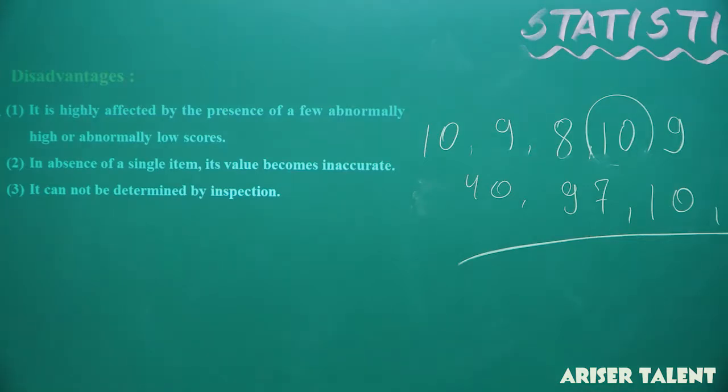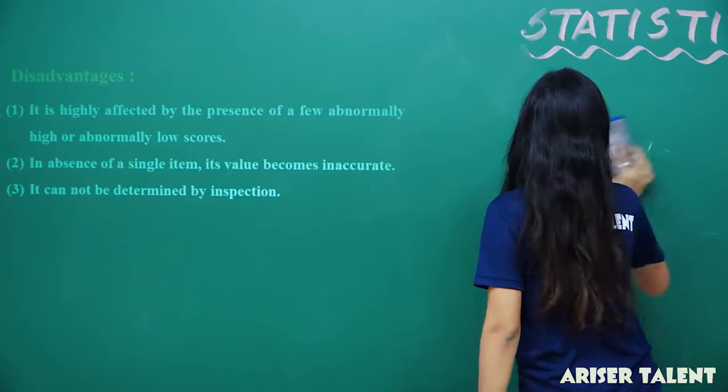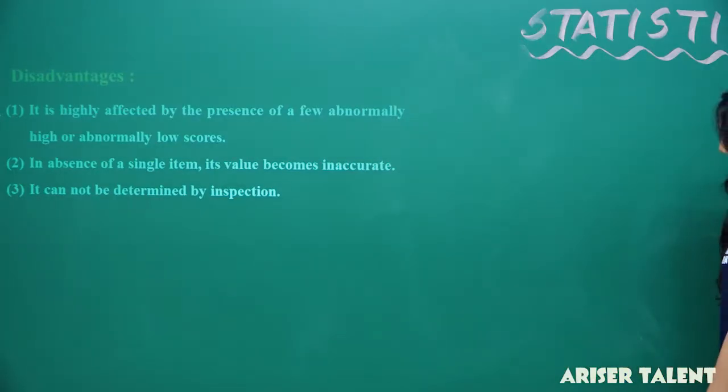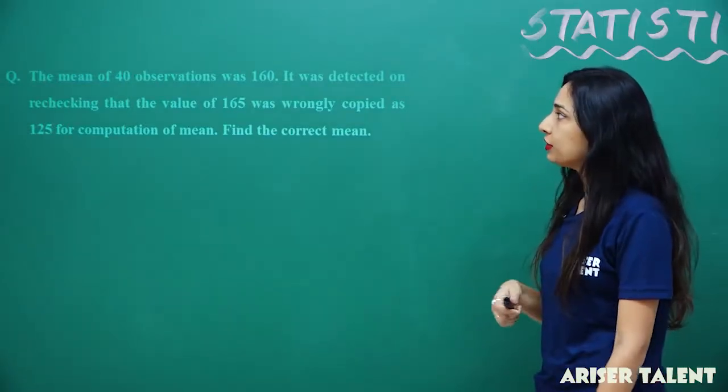Noted. So I should rub this. Okay, after getting all these advantages and disadvantages, we have this question.